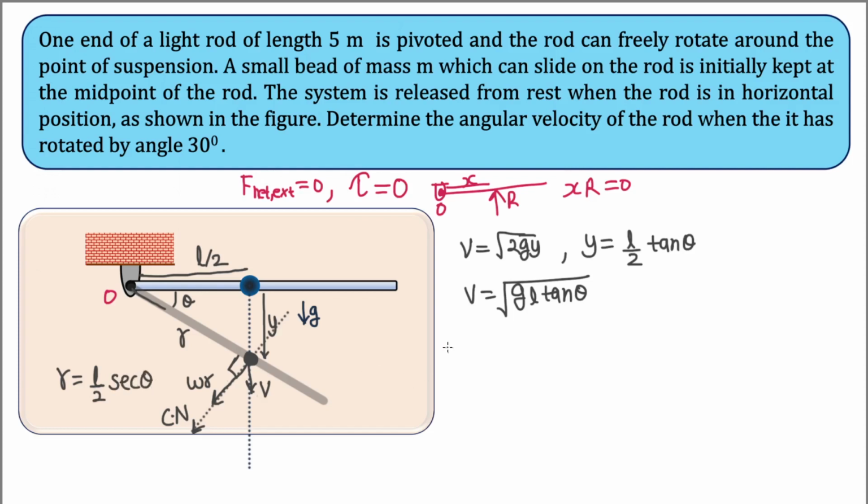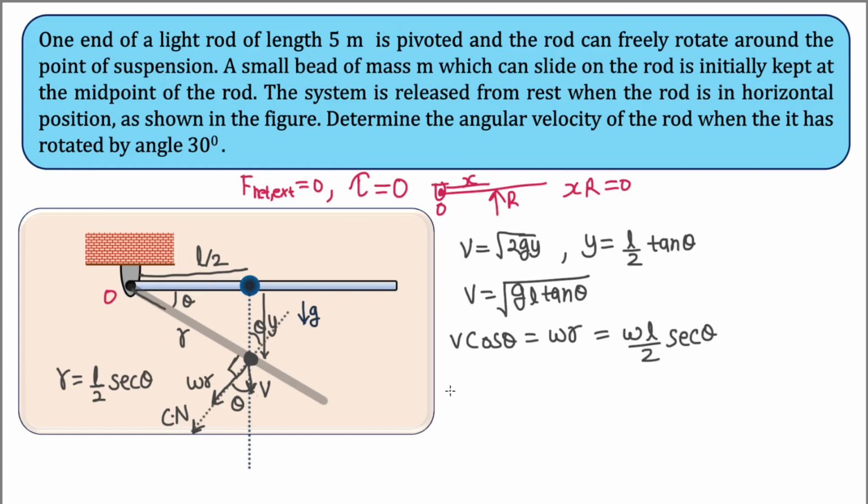So we can equate these two velocities. This angle is theta, so of course this angle is 90 minus theta, and this angle is theta also. So the component of the bead's velocity along this common normal is going to be v cos theta. And this v cos theta will be equal to omega times r. If we plug in the value of r, this will become omega L by 2 sec theta.